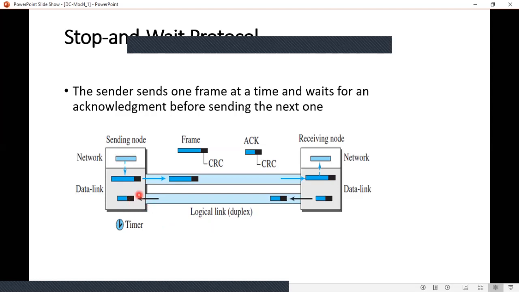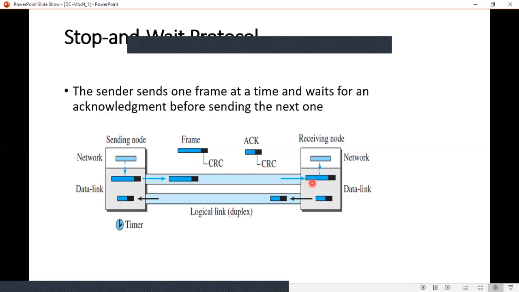It then forms a frame which includes the CRC. Okay, CRC is the cyclic redundancy check code. See this black color here represents the CRC code. And it is sent to the receiver through the logical link. Through this logical link, this particular frame which includes this CRC is sent.